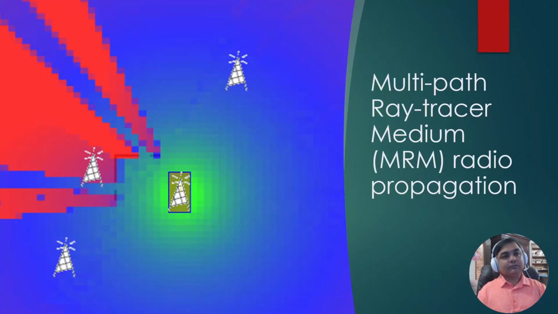The other propagation model we used was a multipath ray tracer medium MRM radio propagation model, which is a highly capable propagation model which can model the obstacles, and it uses the ray tracing technique to trace the radio receptions. So here this diagram is showing that there is an obstacle, and the red circle that you see here is actually where there is no radio reception.